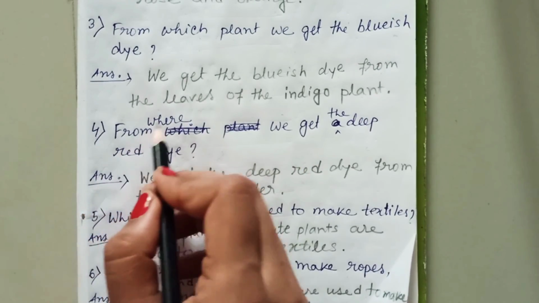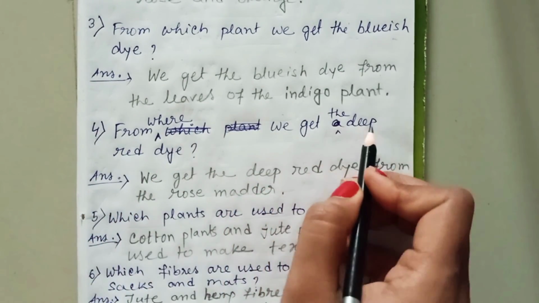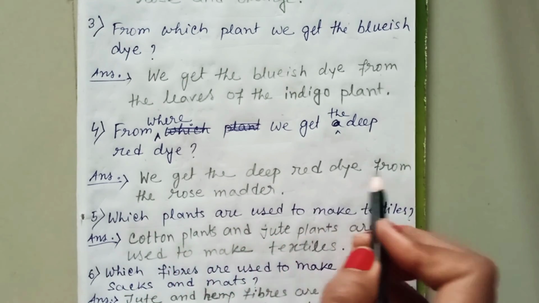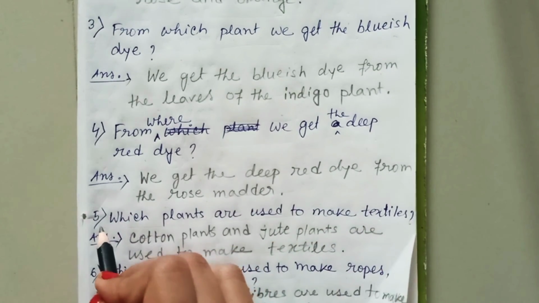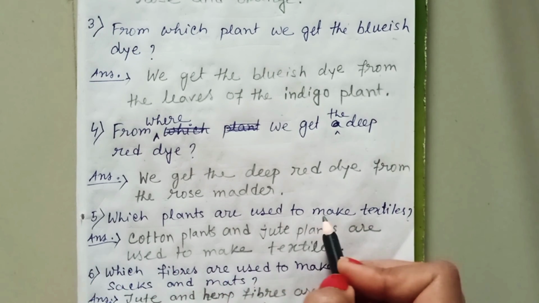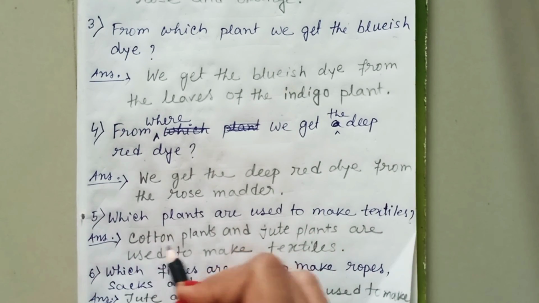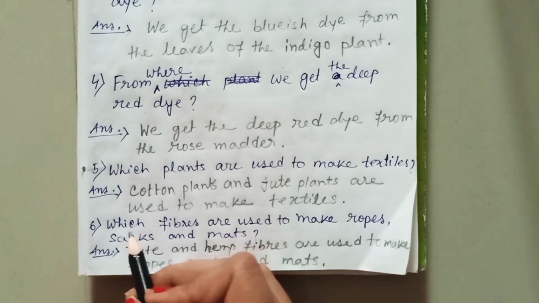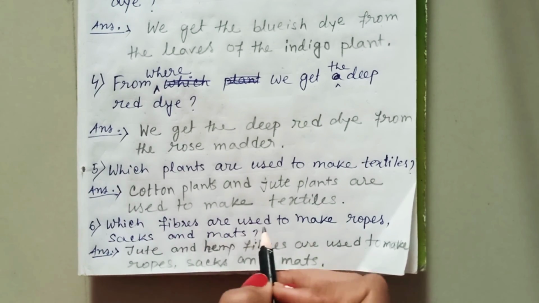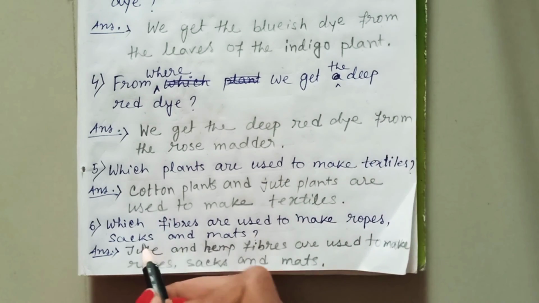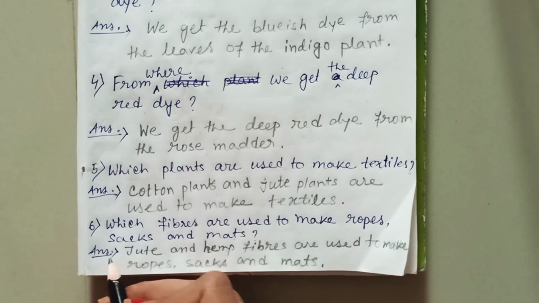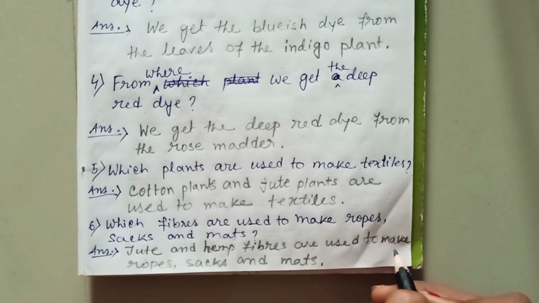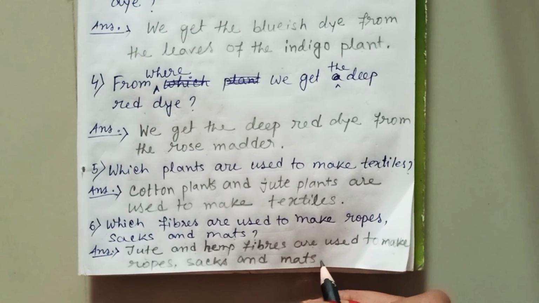Number 4. From where do we get the deep red dye? We get the deep red dye from the rose madder. Number 5. Which plants are used to make textiles? Cotton plants and jute plants are used to make textiles. Number 6. Which fibers are used to make ropes, sacks and mats? Jute and hemp fibers are used to make ropes, sacks and mats.